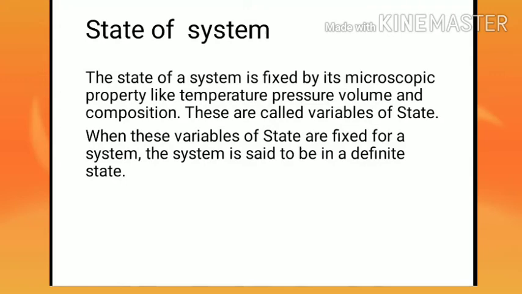When a system contains a large number of particles, then we can say that it is a macroscopic system, and the properties that are measurable of such a system are known as macroscopic properties, such as temperature, pressure, volume and composition.